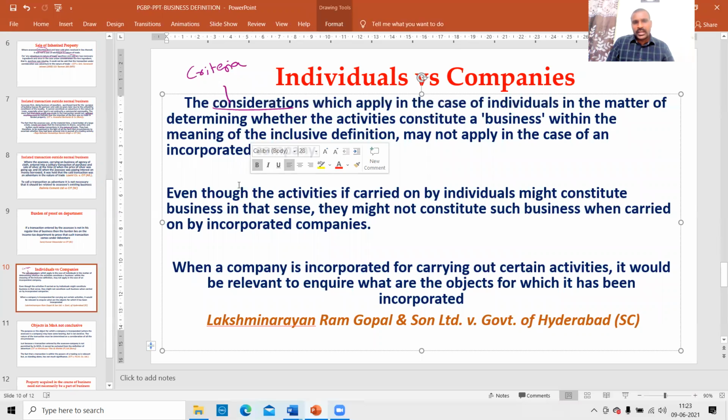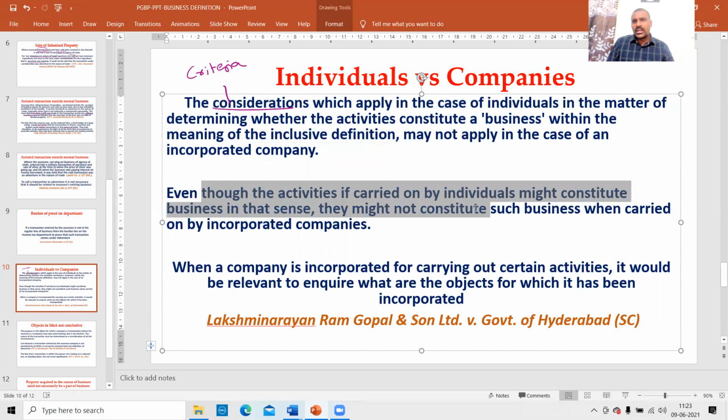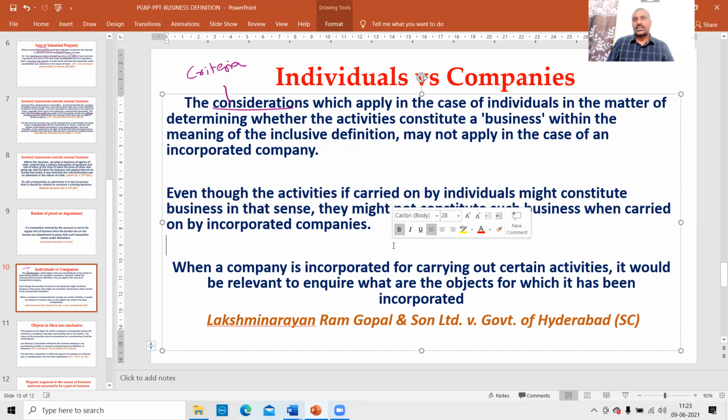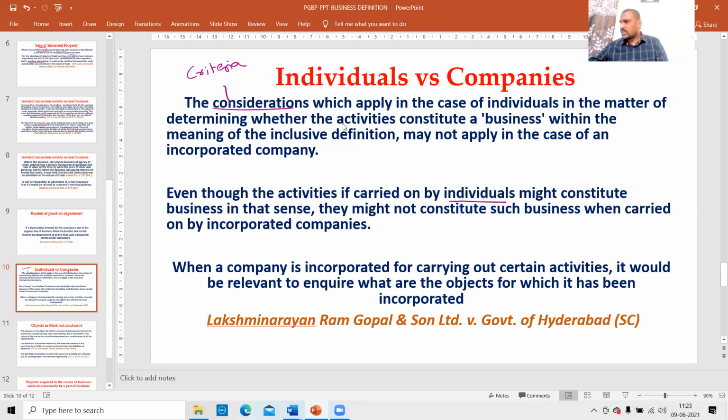Look at this. Even though the activities, if carried on by individuals, might constitute business in that sense, they may not constitute business for companies. Same transaction, same circumstances. For the individuals, it may be a business. For a company, it may not be a business. If the assessee is an individual, it may be treated as a business. If the assessee is a company, it may not be treated as a business.